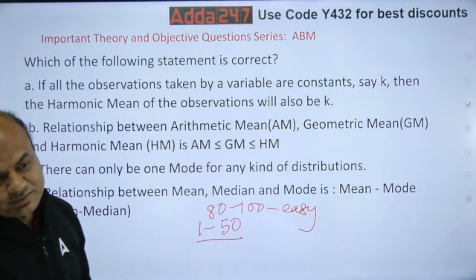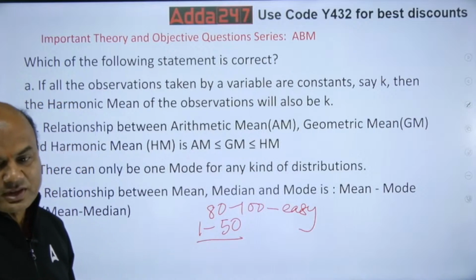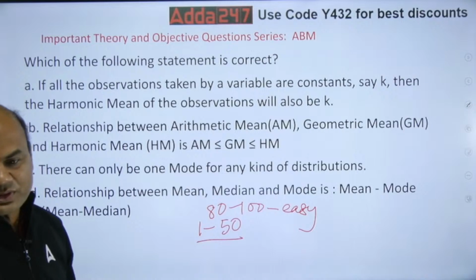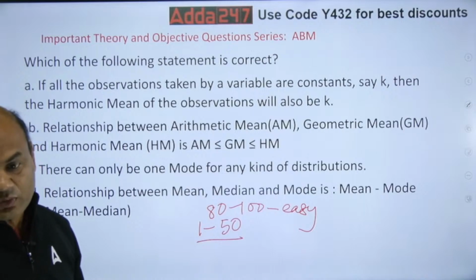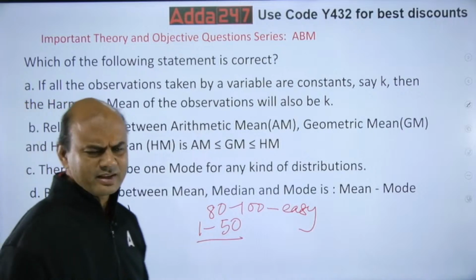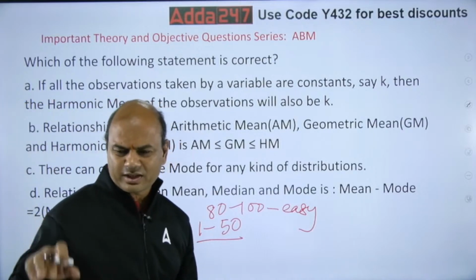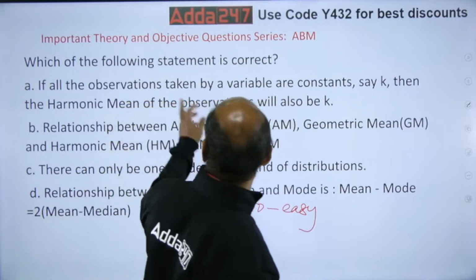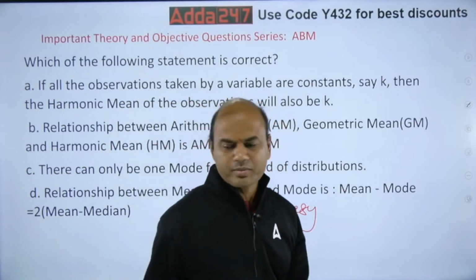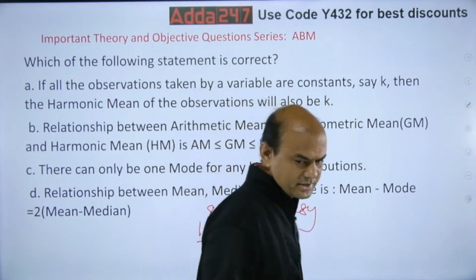Think over it. Everyone think over it. Which can be the answer over here? You want the correct one. Let's try for this. See, remaining all are okay. Let's try for this first one, harmonic mean. What is harmonic mean? What is the formula for harmonic mean? Let me show you. See this.